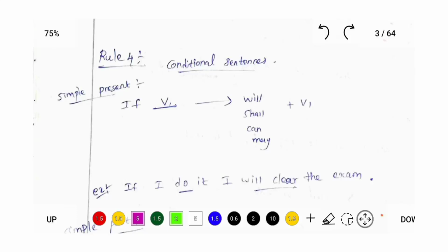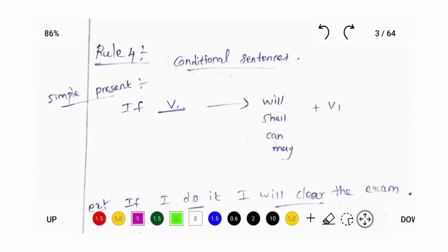Hello students and aspirants, in this video we are going to see rule number 4. Rule number 4 is about conditional sentences. Now we are going to see the conditional sentences. First, the simple sentence. Based on the simple sentence.